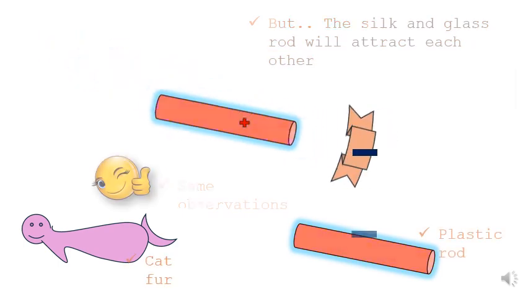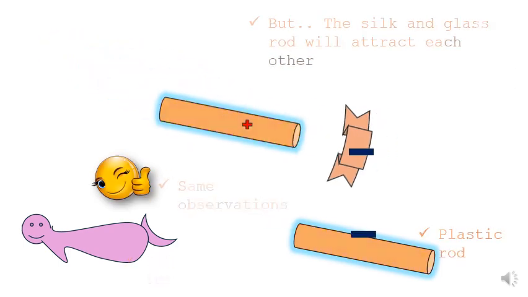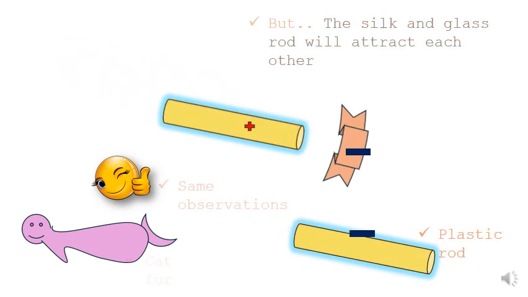Now let me try to explain further in depth. These are the two classical examples of static electricity. Similar polarity will repel, dissimilar polarity will attract. Now I have a glass rod rubbed with the cat fur. I have a glass rod, and it has been rubbed with the cat fur.